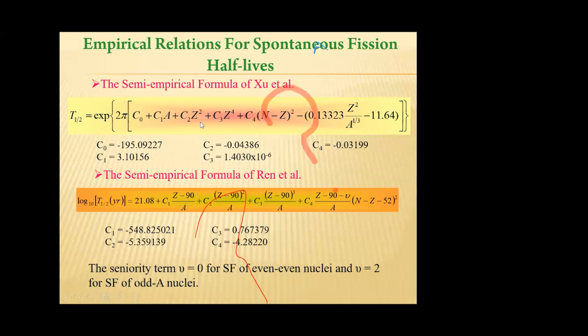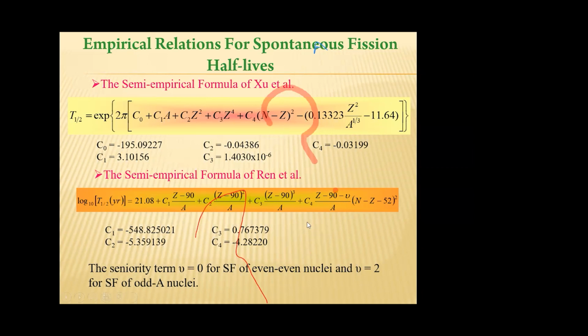Here Z is the proton number, A is the mass number, and N is the neutron number of the nuclei which undergo spontaneous fission. This is the semi-empirical formula for Ren also. Here C1, C2, etc. are constants.